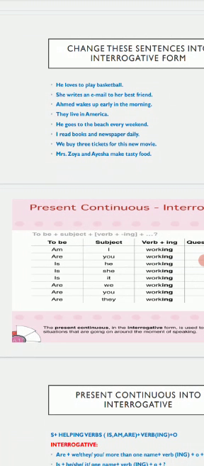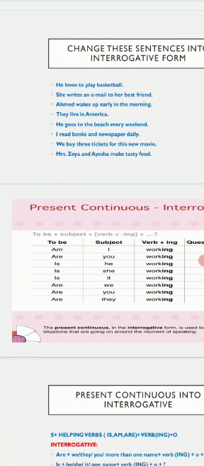We all know that in present continuous tense, we use three helping verbs after the subject: is, am, and are. And with is, am, and are, we have verb ing form, and at the end, we have our object. But if we want to make an interrogative sentence in present continuous tense, we would use our helping verbs at the initial position, then we have our subject, then verb ing form, then object with a question mark.